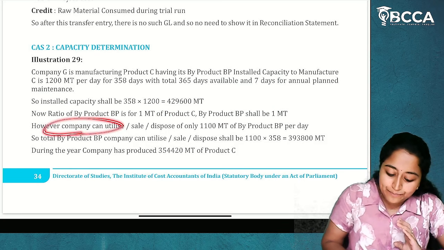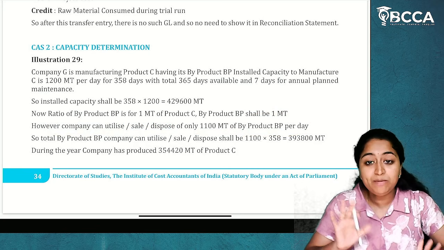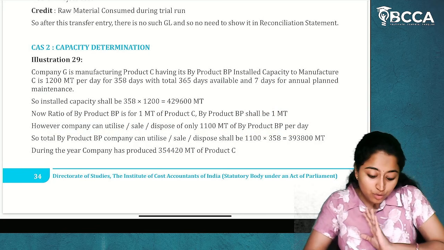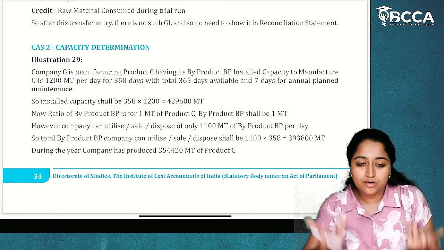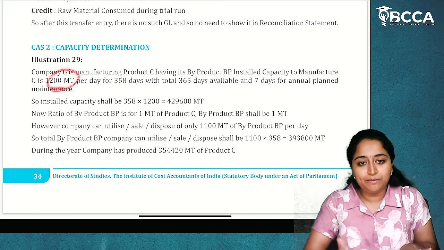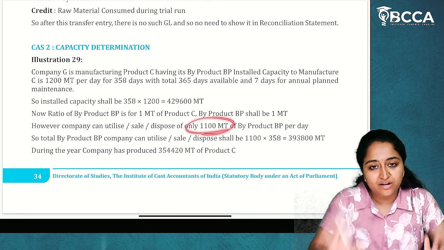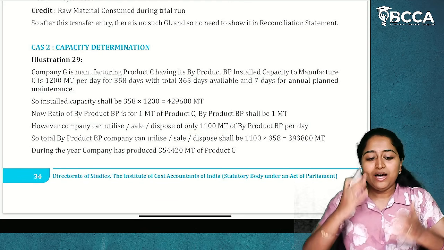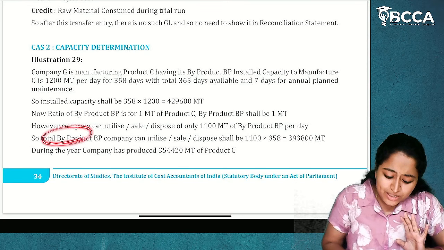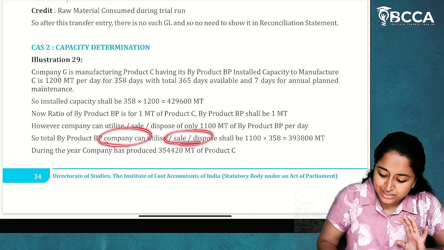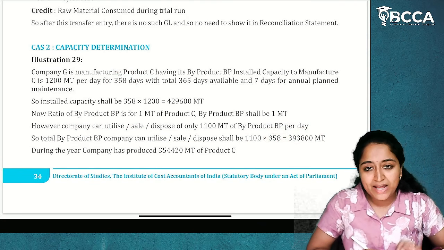Okay. However, the company can utilize, sell, dispose of only 1100 MT of byproduct PB per day. So, how much can they do? 1200 MT per day is normally given. They have calculated the installed capacity to be 1200 MT. But what is normally possible for them is only 1100 MT. They can't go beyond that. If you can't go beyond that, then that is called installed capacity. So, total byproduct PB the company can utilize, sell, dispose shall be 1100 MT into 358, which is 3,93,800 MT.